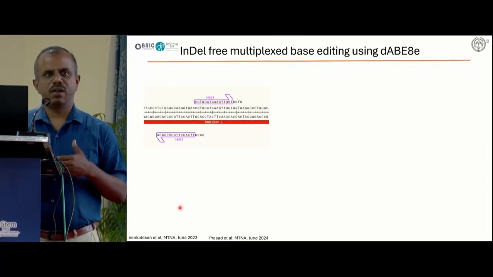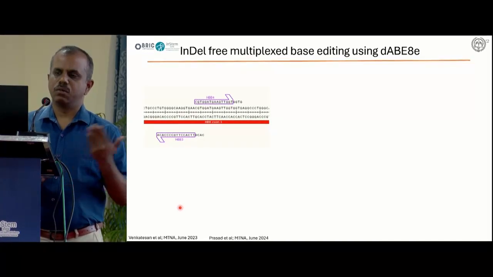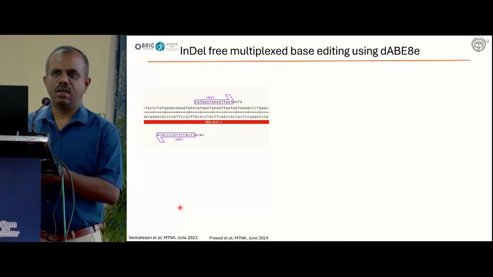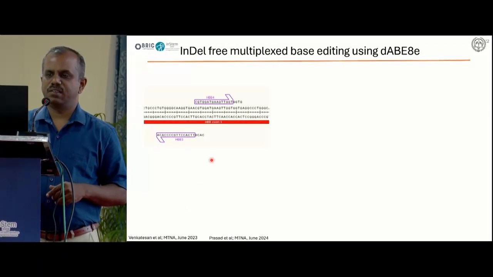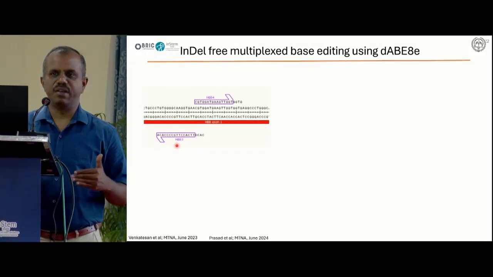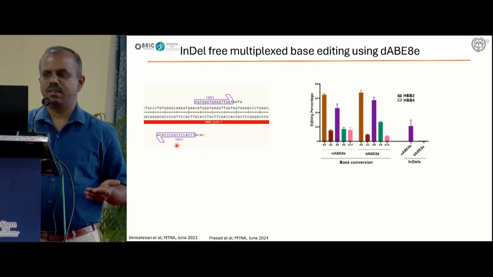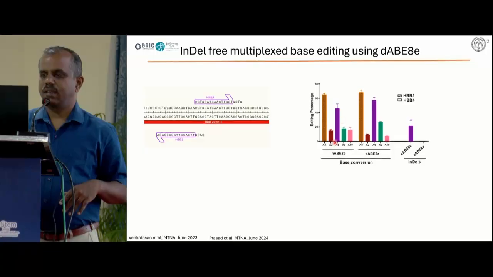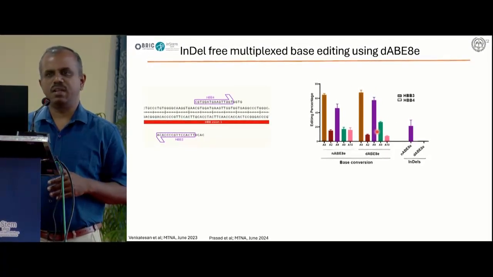So if you use multiple guide RNAs targeting the same locus, there's a possibility of deletion happening. So again, we used our DNA break-free base editor, and we tested 2 different guide RNAs targeting the complementary strand, and looked at whether it can overcome the deletion happening during multiplex editing. As you see here, with the nickase base editor, we can see deletions and indels happening, whereas the DNA break-free base editor overcomes the interstitial deletion happening at the target sites.